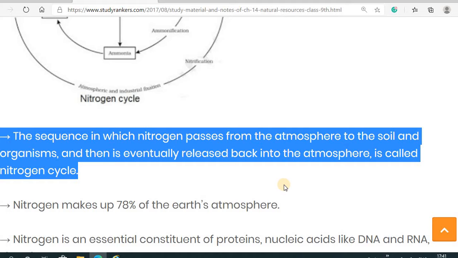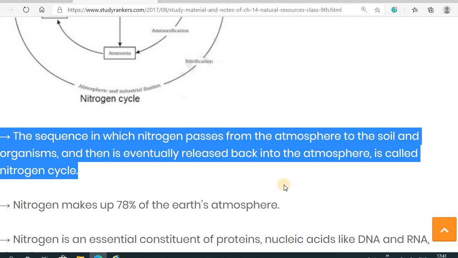So first of all we have to write down about the nitrogen cycle. What is the nitrogen cycle? The sequence in which nitrogen passes from the atmosphere to the soil. In that sequence, nitrification, nitrogen fixation and denitrification are there, and all these things we will study in this topic. So the sequence in which nitrogen passes from the atmosphere to the soil and organism and then is eventually released back into the atmosphere